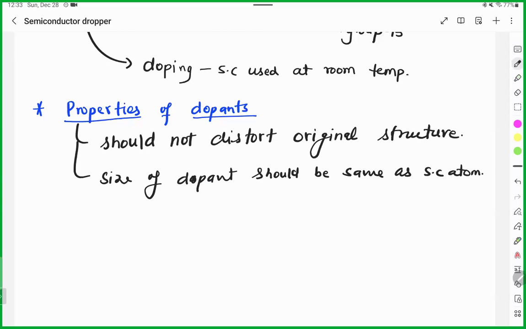Distortion means the main structure should not have too many changes. There should not be a drastic change in the shape and structure of the semiconductor. Otherwise, the overall property will change.